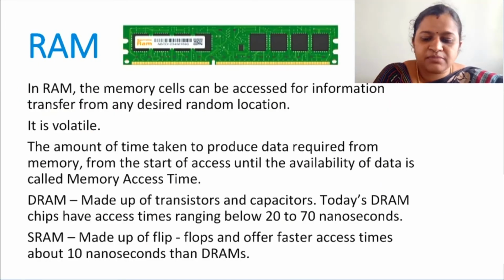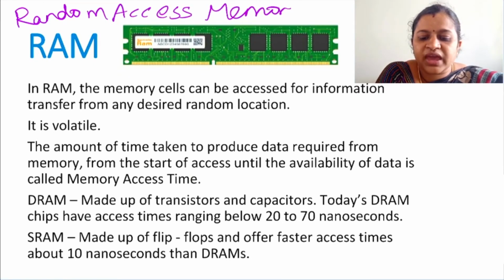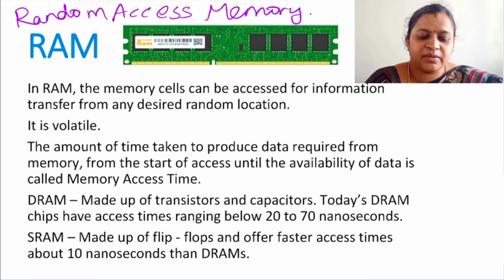So RAM stands for random access memory. From the name only, we can say that the data from this memory can be accessed randomly. Both read and write operations can be performed in this random access memory.